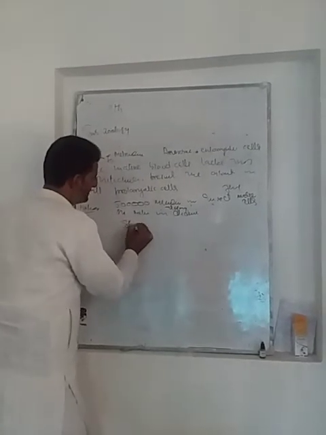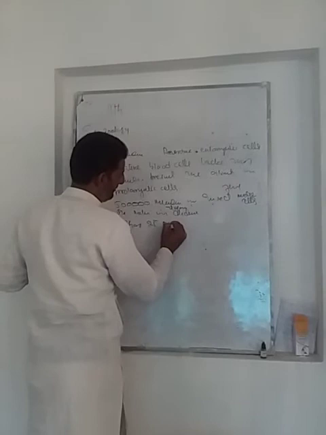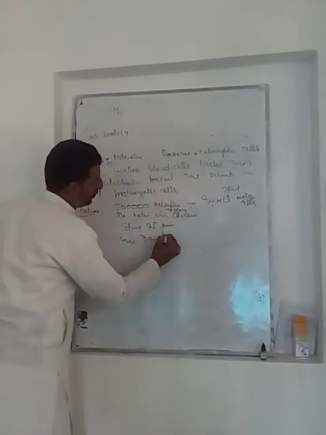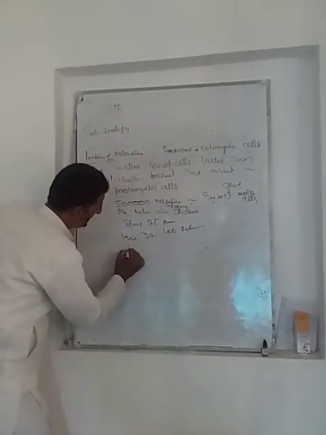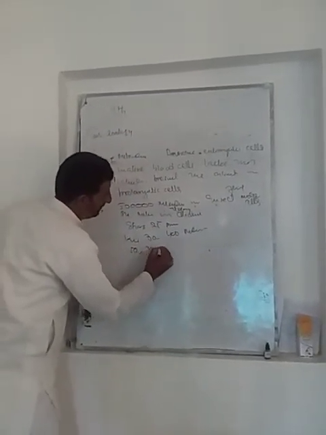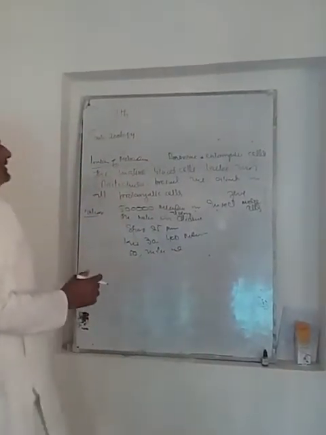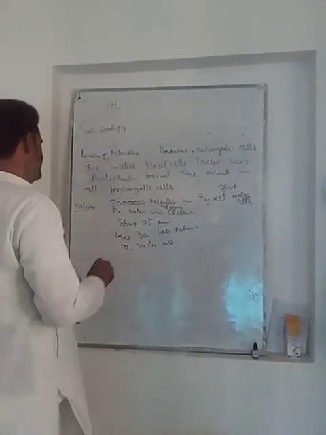In sperm cells, 25 mitochondria are present. In kidney, 300 to 400 mitochondria are present. In liver cells, 50 mitochondria are present. That means the number of mitochondria varies from one cell to another.